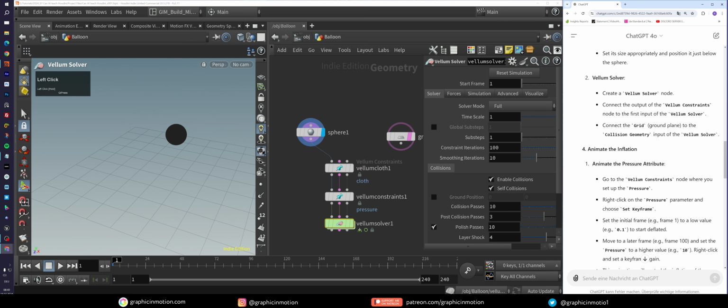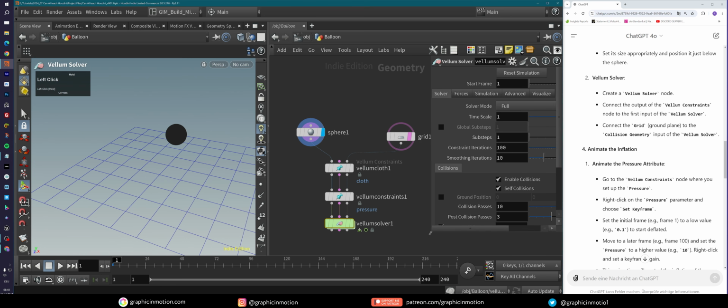Now connect the grid to the collision geometry input. Yeah, the collision geometry input is the third one here. That's fine. And he says that we should connect it to the vellum solver. So yeah, that's actually okay. We could do it like that. And because we follow every step that he is telling us, I will do it exactly like that. No?